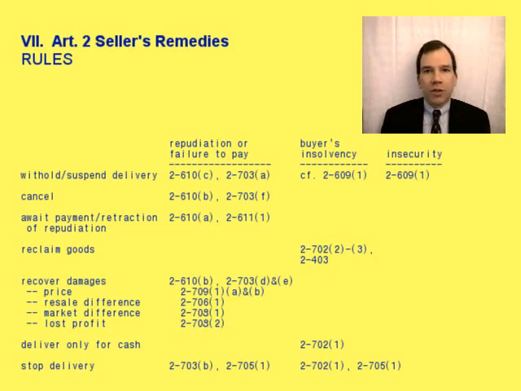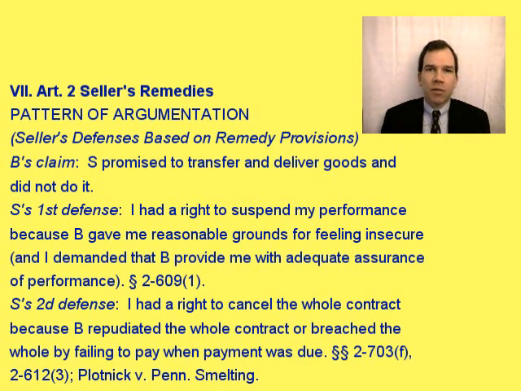Alright, those are the different sections. This table sort of provides a roadmap. But how do these different sections and remedies play out in the actual argumentation of cases? Well, it's important to realize that many of these remedies are self-help remedies. They're remedies that the seller may resort to without the aid of a court. As a result, the seller may simply not deliver the goods to the buyer. The buyer then may sue the seller, and the seller will present defenses based on these self-help remedies.